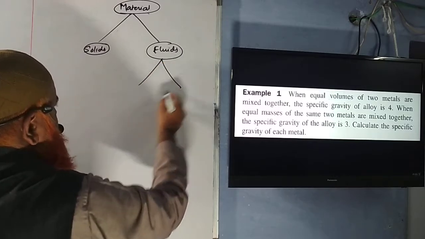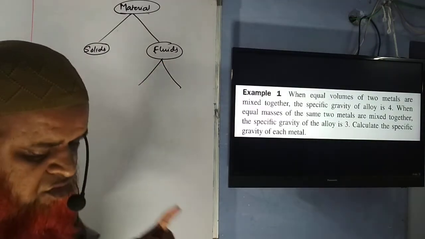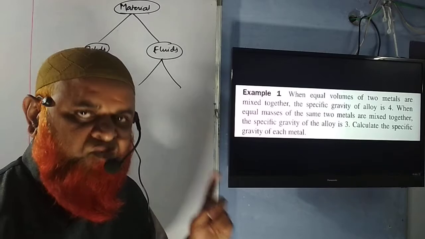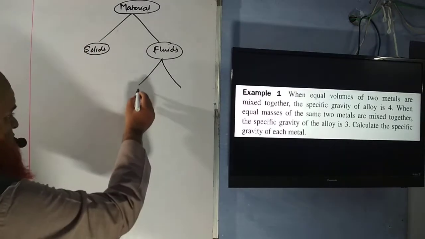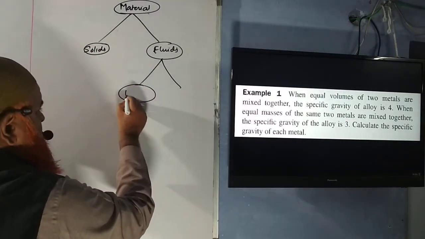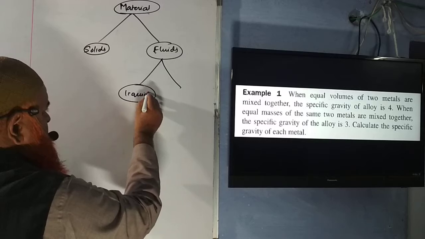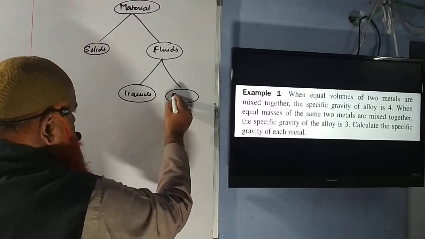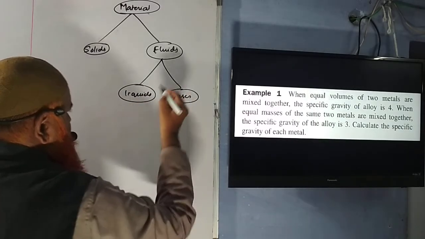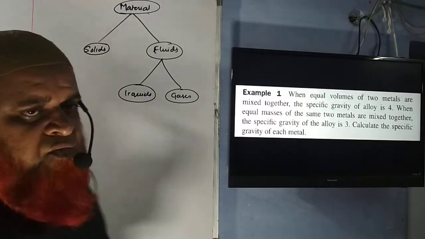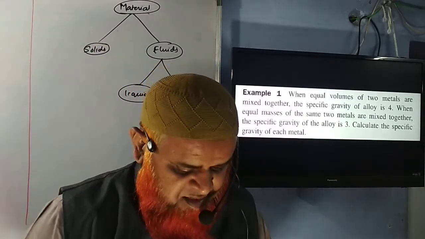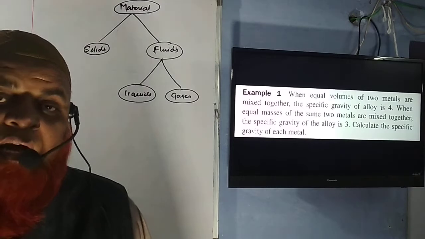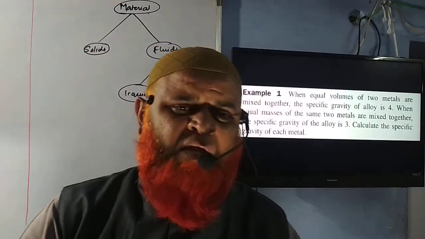In fluids, again there are two types of fluids. Okay, what are the two types of fluids? That is liquids and gases. Fluids are of two types, that is liquids and gases.